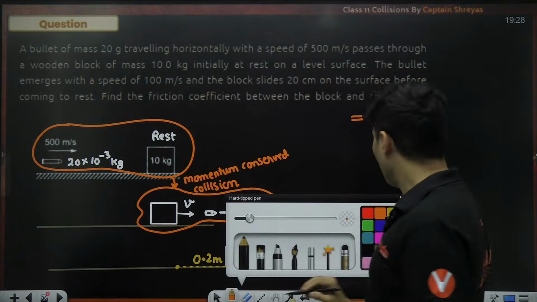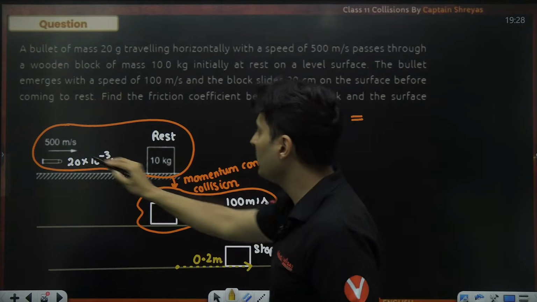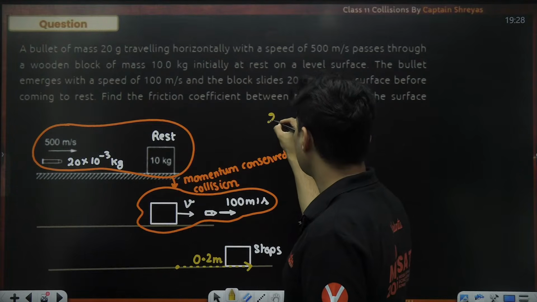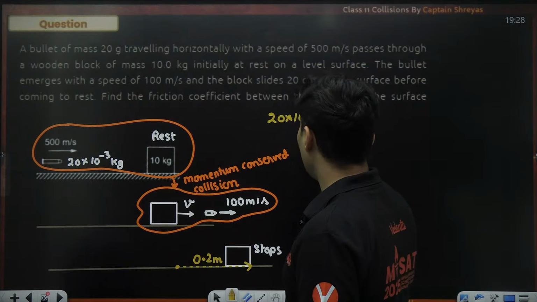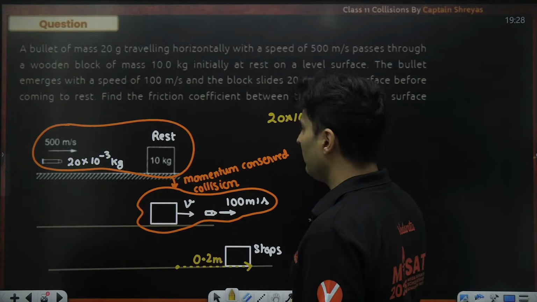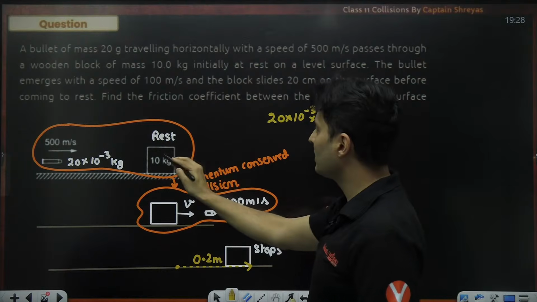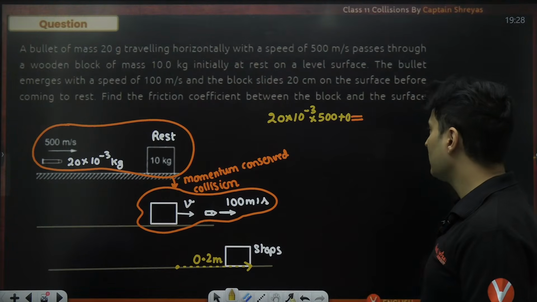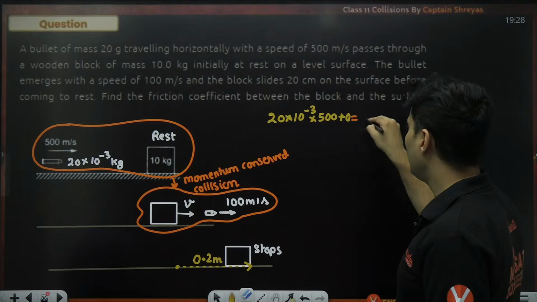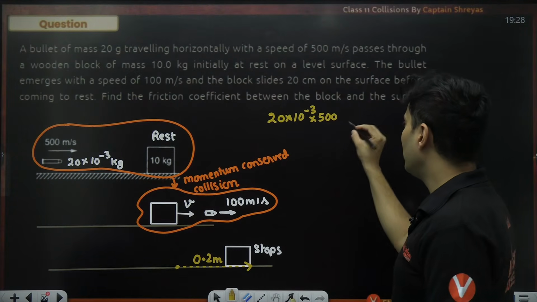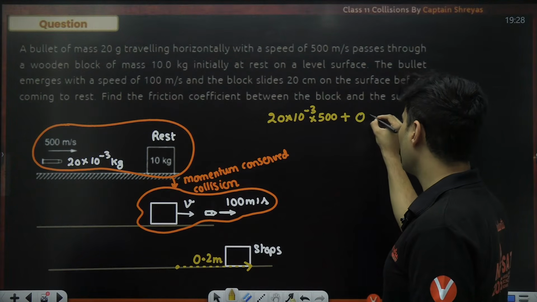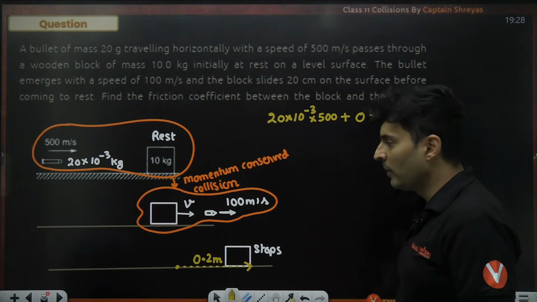I'll put the initial momentum on this side. Initial momentum is mass of the bullet, which is 20 into 10 to the power minus 3, multiplied by velocity, which is 500, plus 0 because the block was at rest. Okay, everybody with me? Plus 0. This is the momentum of the bullet. So plus 0 will give me the initial momentum.